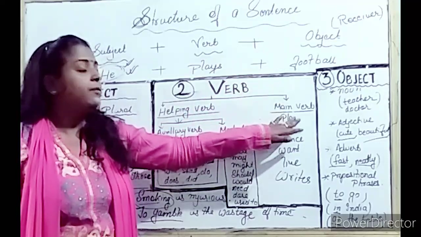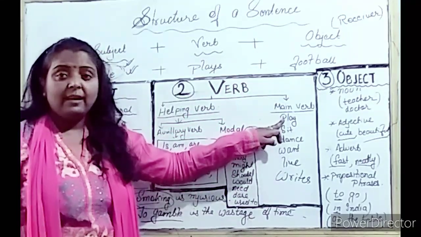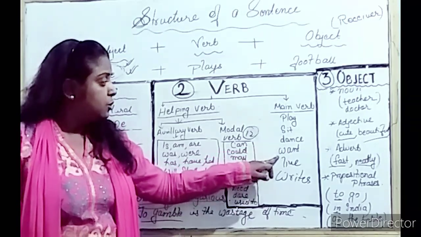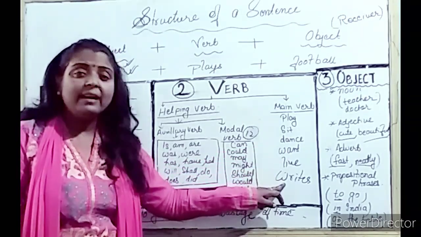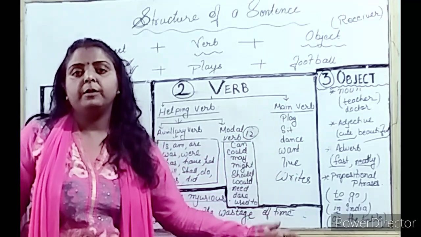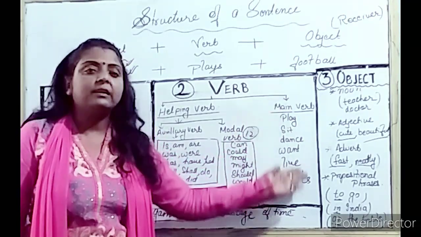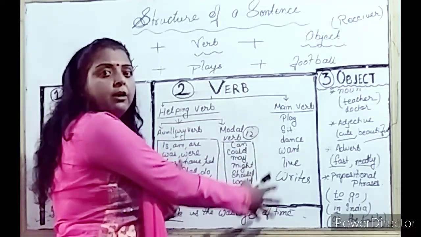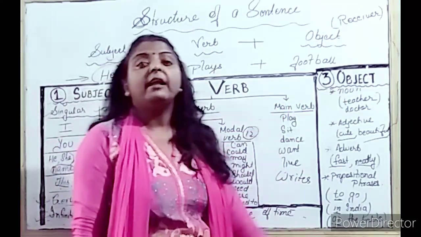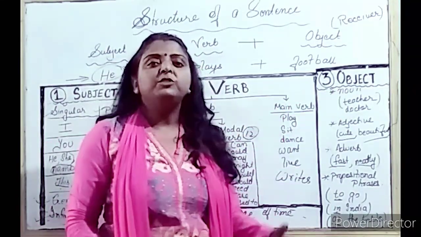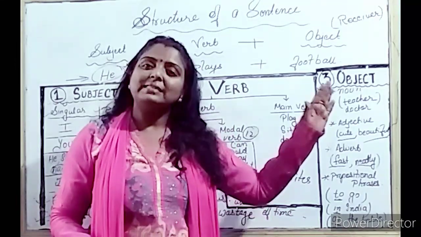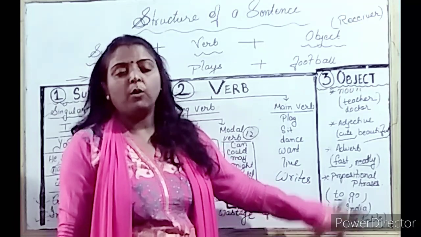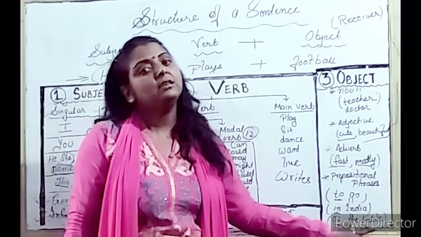As I said, the main verb is the action, like play, khelna, sit, baithna, dance, want, live, write, all are main verbs. जो भी हम काम करते हैं, that comes in main verb. So there should be a subject, there should be a verb, and there should be an object. Sometimes the object is invisible, okay, but you should know what comes in as an object. What are the things which we can use as an object?